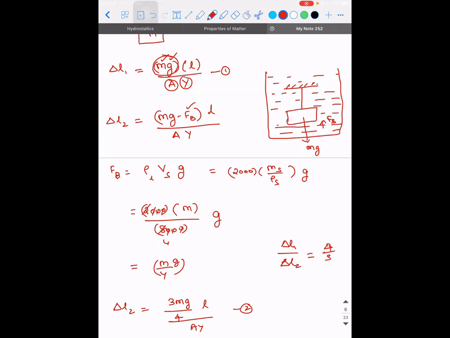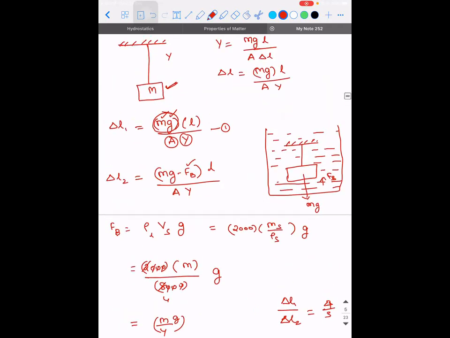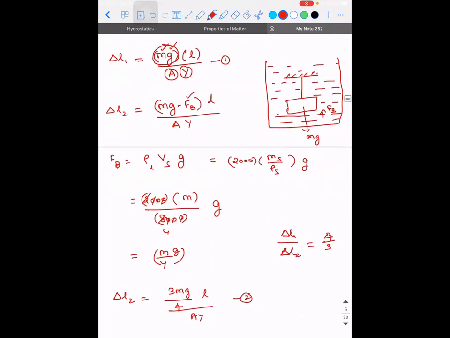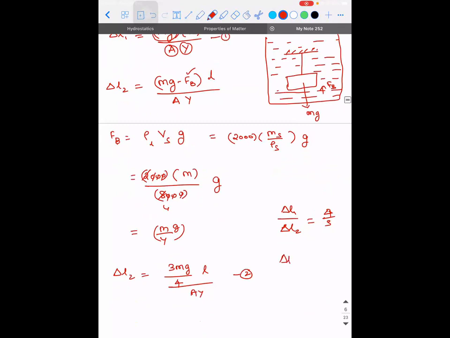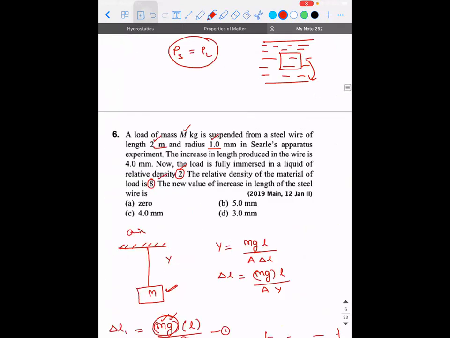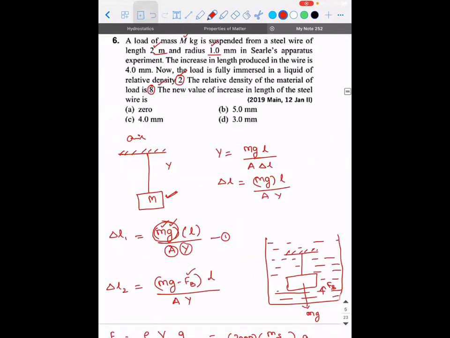Is it right? 4 by 3. So delta L2 will be equal to 3 by 4 into delta L1. So 3 by 4 into what is the value of delta L1, guys? The increase is 4 millimeters.